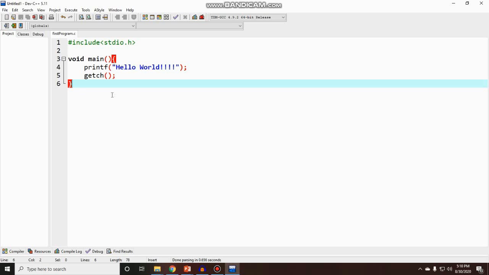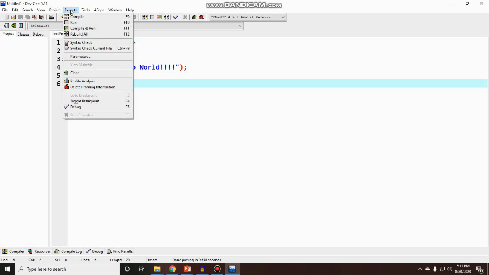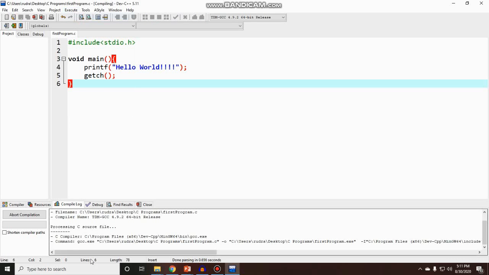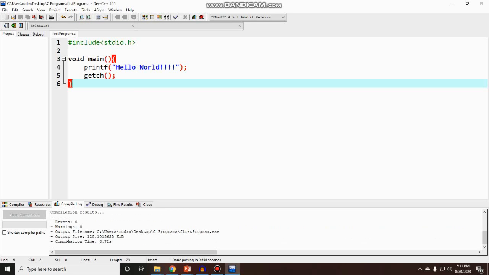So we have a compiler, we can compile it. There is a shortcut for compilation in the Dev C++ compiler: we can also just press F9 on our keyboard. So we will compile this. See, here you can see the C source file is processing. After it gets processed, the compilation results are shown here.